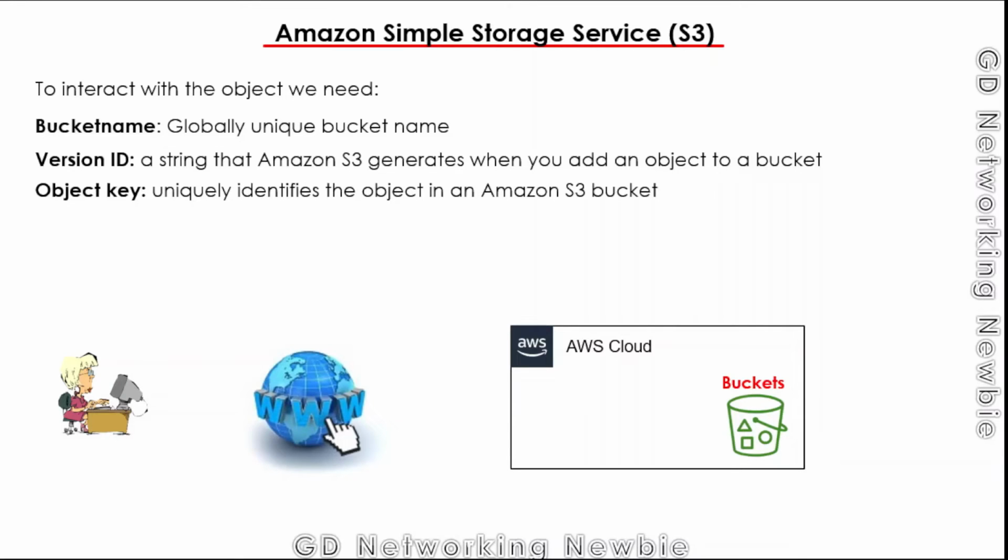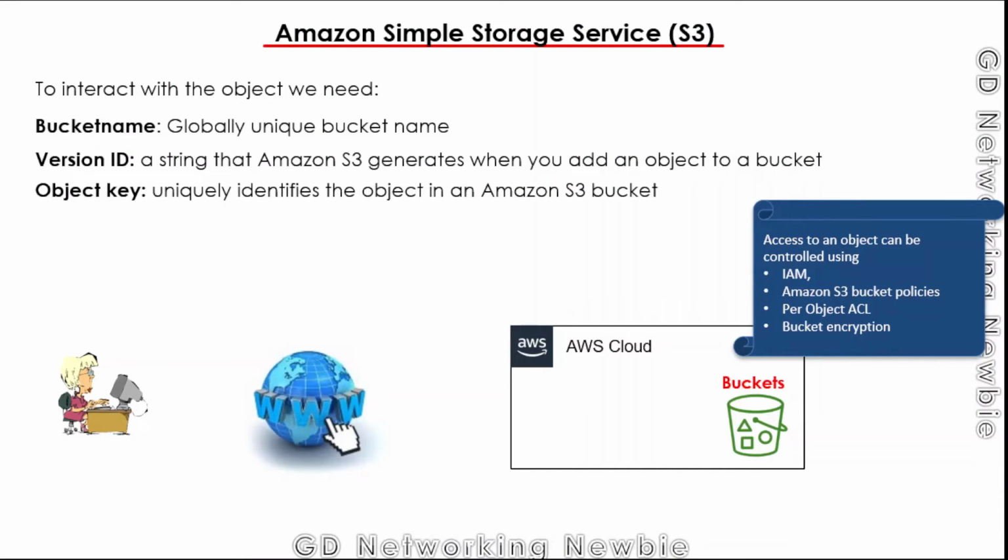We can interact with the bucket using programming methods, like an SDK, or using the console. So these are different methods by which we can interact with the bucket. We can also control access to the objects in our bucket, so that only legitimate users have access to it. We can control access using IAM, that is Identity and Access Management, and also using S3 bucket policies. We can also have a per-object ACL, that is, an access control list.